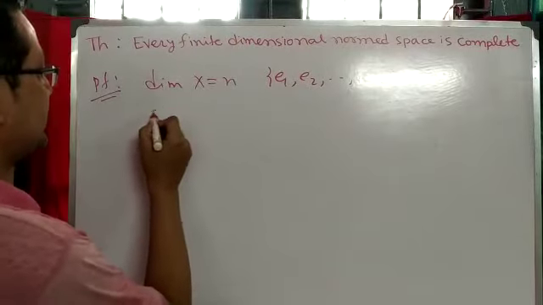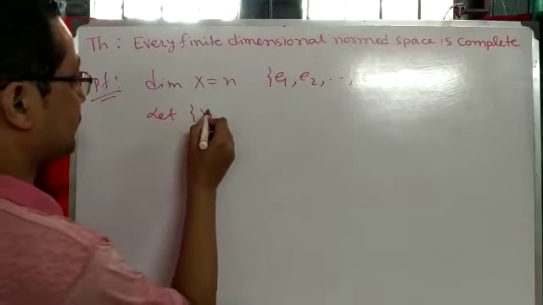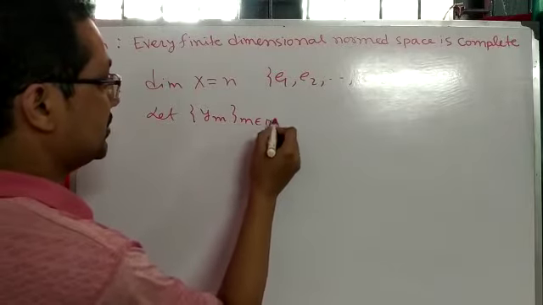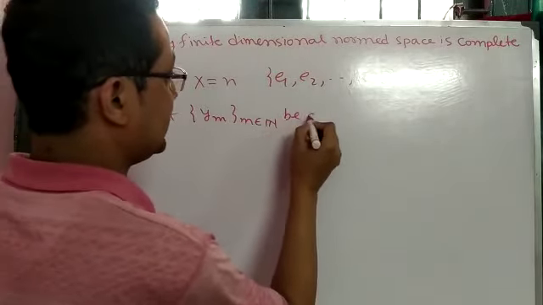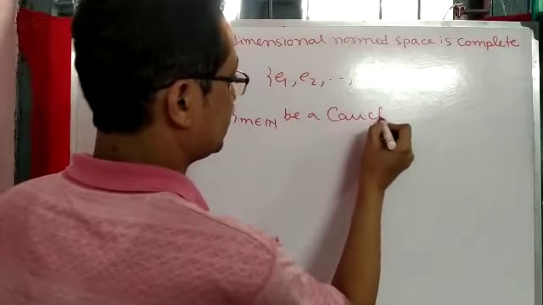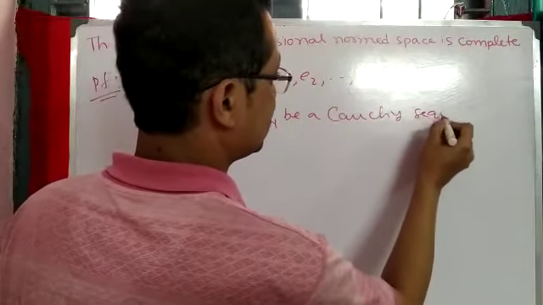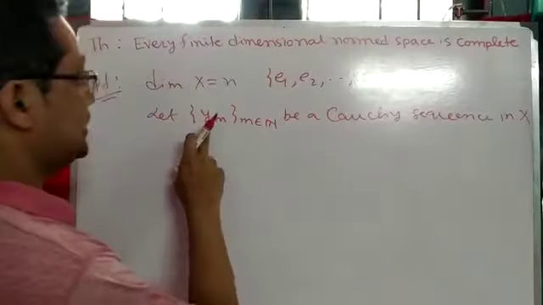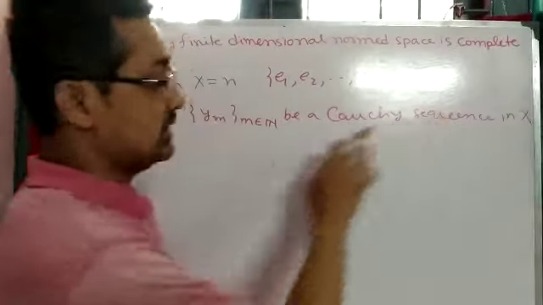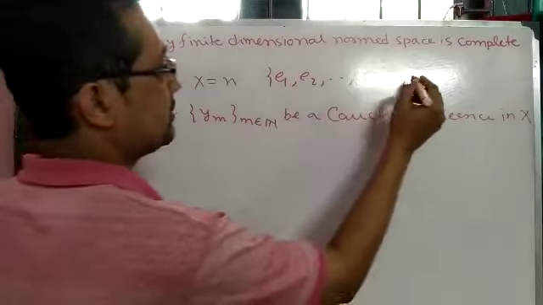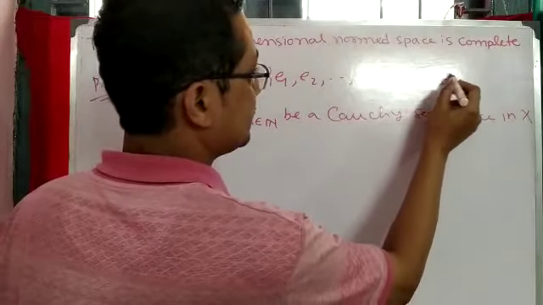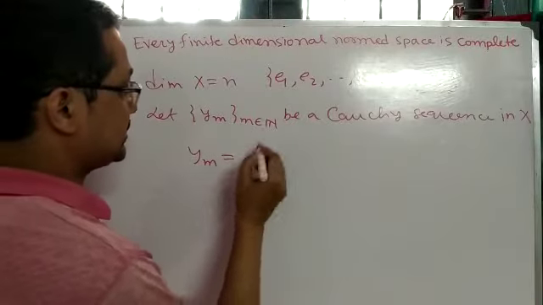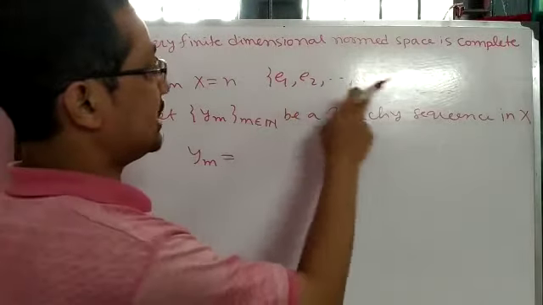Say let y_m, m belongs to natural numbers, be a Cauchy sequence in X. So each of y_m belongs to X and it has a basis. So each of y_m can be expressed with respect to that basis.